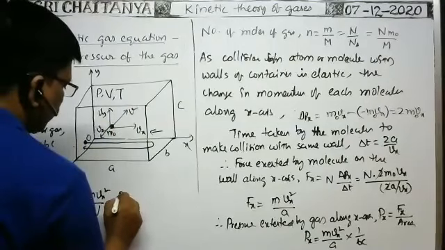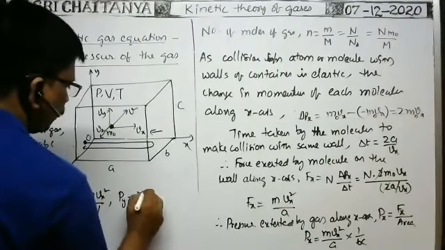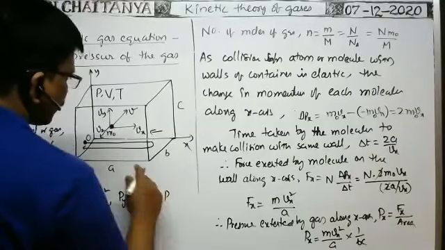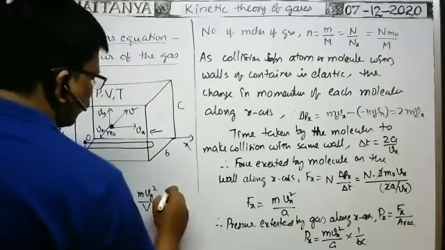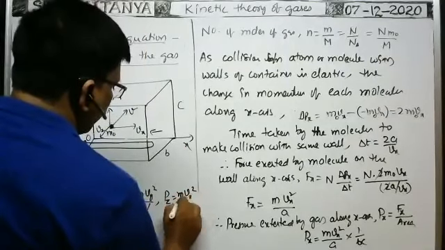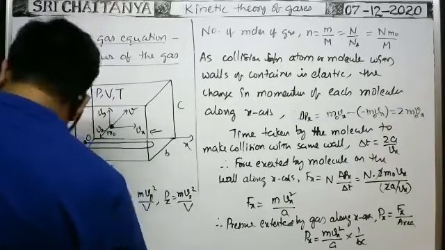Similarly, along the y-axis, Py is equal to m into Vy square by capital V. Along the z-axis, Pz is equal to mVz square by capital V.